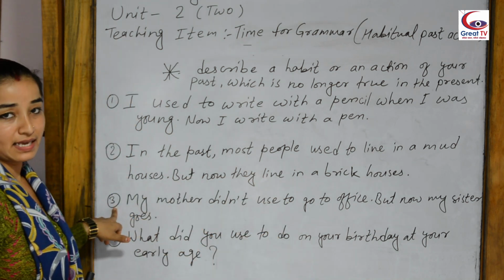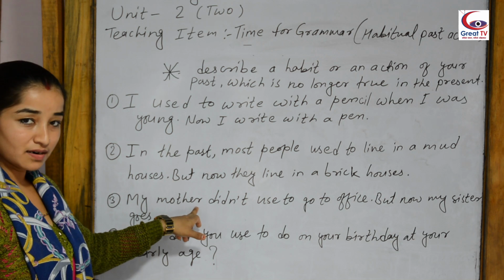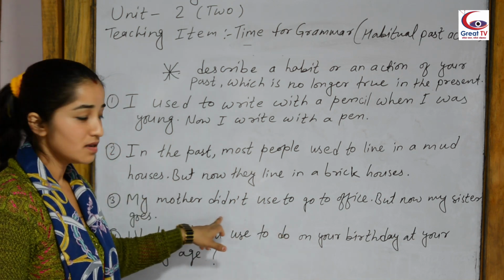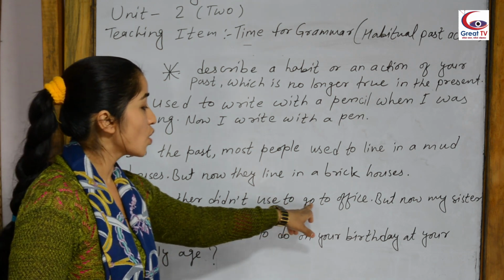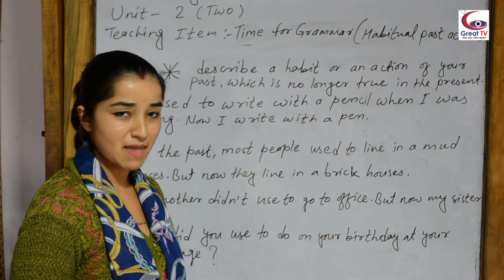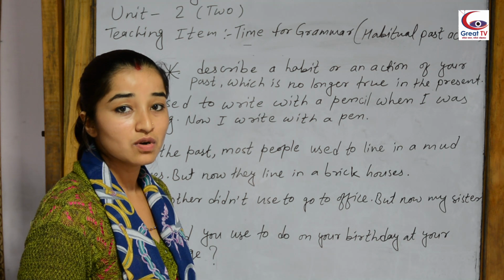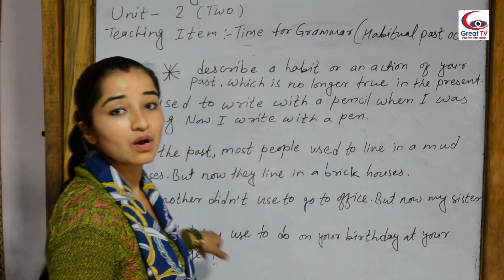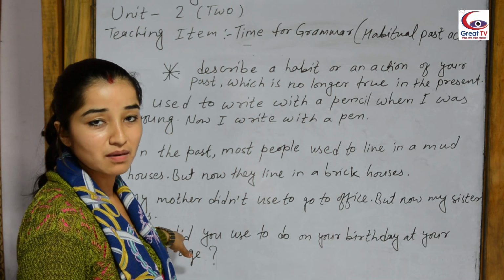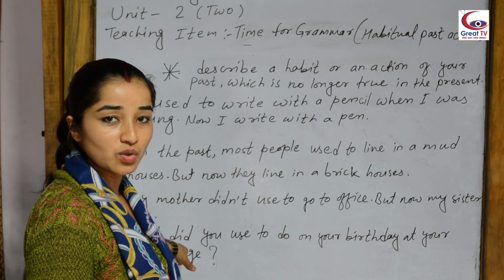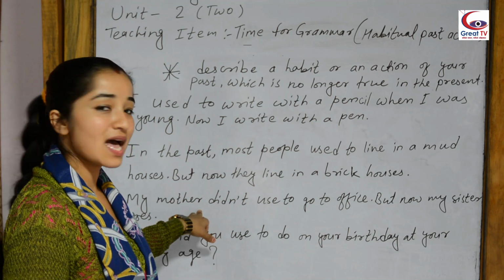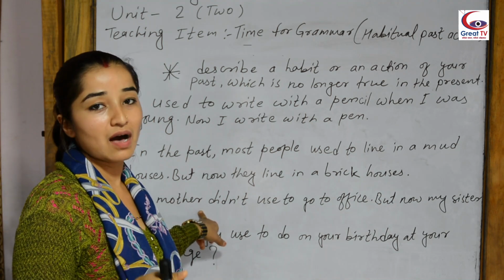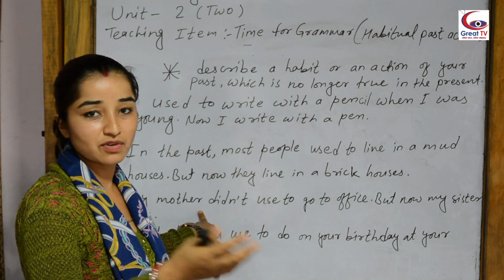And the third sentence: My mother didn't used to go to office, but now my sister goes. In the past, women, our mothers, were not allowed to go to school or to do work out of home.